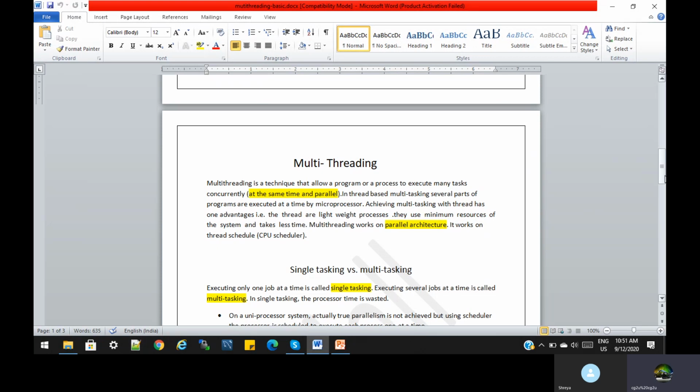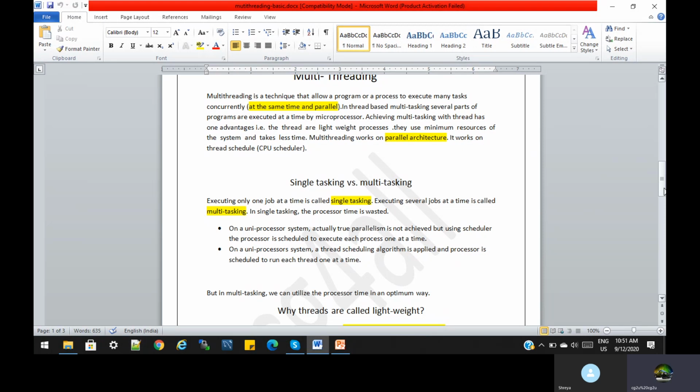Now we have to understand the difference between single tasking and multitasking. Single tasking, we already understood, is one task at a time. Multitasking is more than one task at a time. We can achieve multitasking by the processor or by the thread; both ways we can achieve it. Expecting only one job at one time is called single tasking. Executing several jobs at a time is called multitasking.